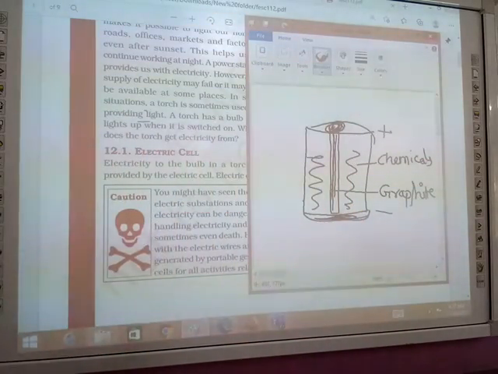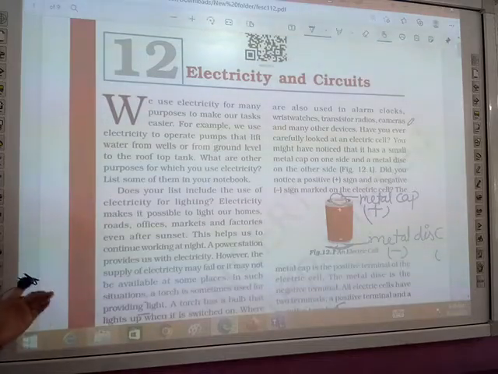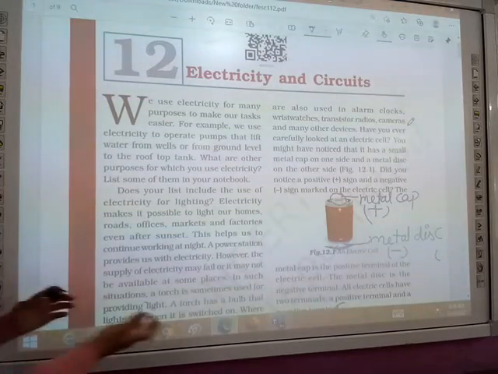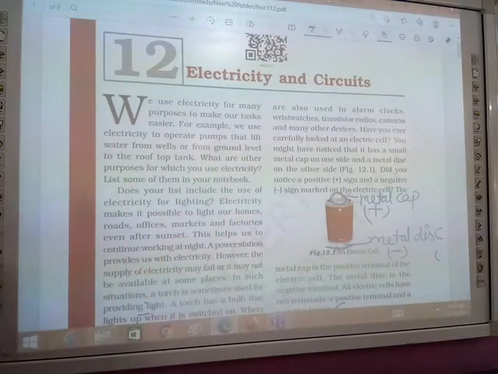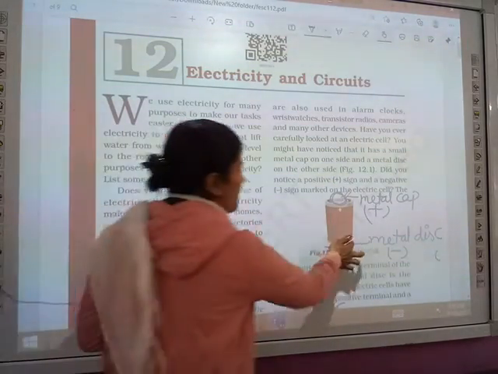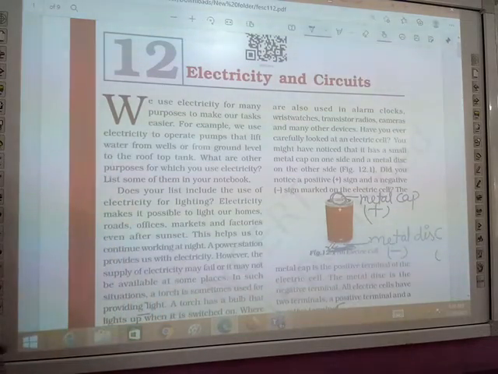How can we say that this one is the positive terminal and the other is the negative terminal? By observing the battery, if there is a metal cap, it is the positive terminal, and the metal disc, the lower part, is the negative terminal.